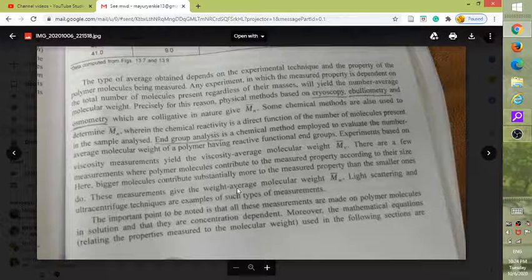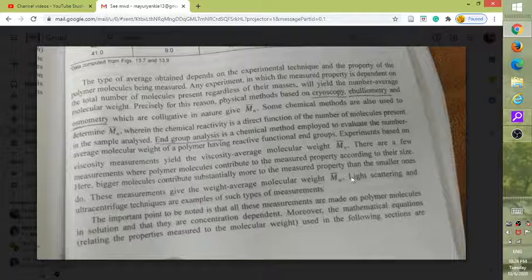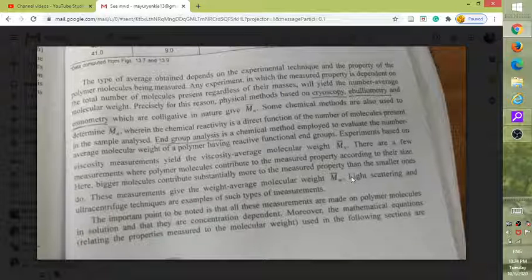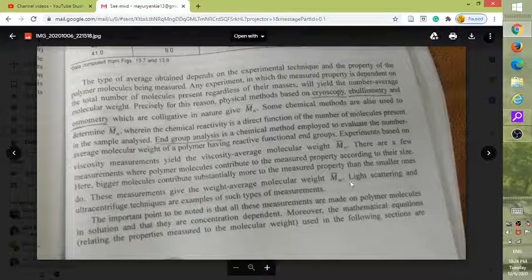These measurements give the weight average molecular weight, Mw bar. So in the ones in which the size is more important to the measured property, that is Mw bar. Light scattering and ultracentrifuge techniques are examples of such measurements. So different experiment, different type of molecular weight.